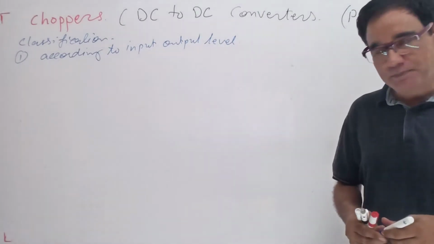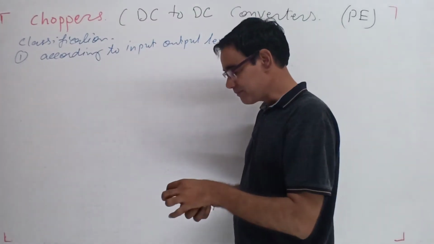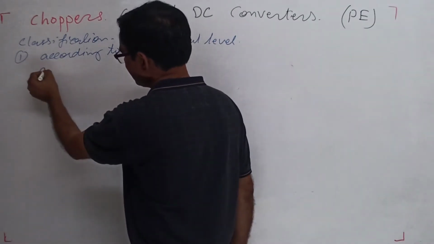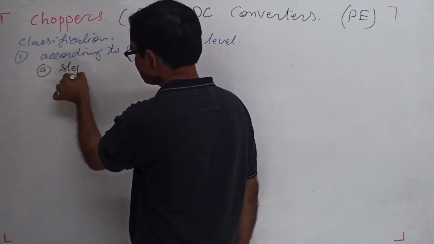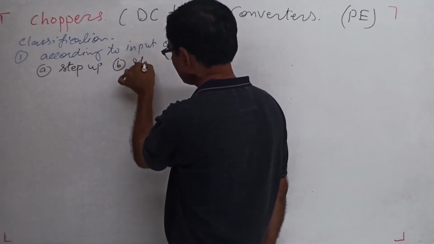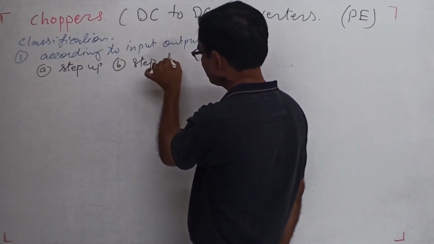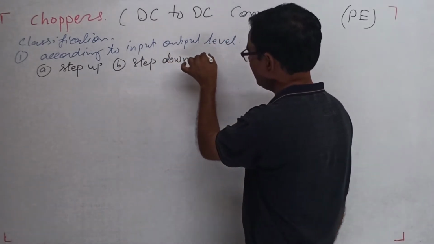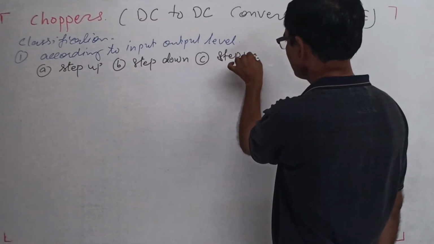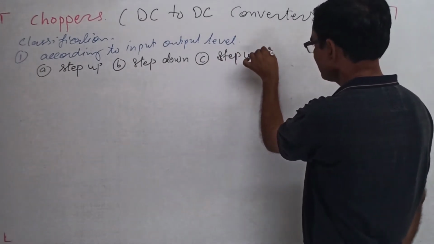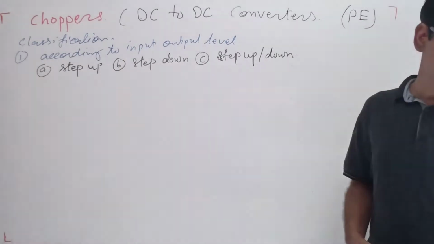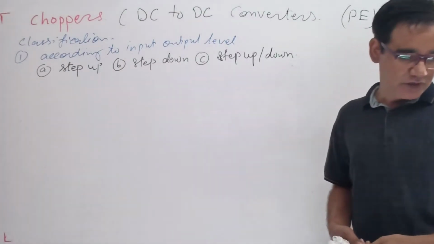That means step up, step down, and step up-down. A, step up. B, step down. C, step up and down. So this is one kind of classification of the chopper circuit.